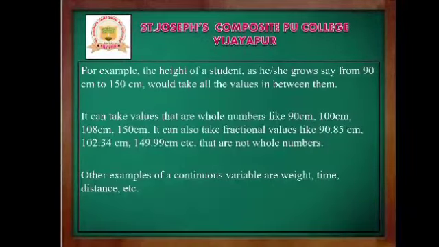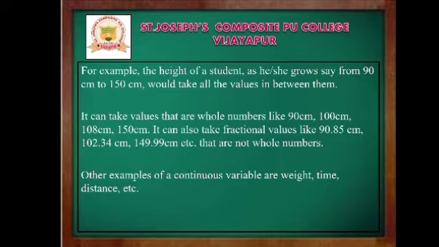For example, the height of a student as he or she grows, say from 90 centimeter to 150 centimeter, would take all the values in between, right? So we can say 5.2 or 4.2, like that. It can also take whole number values like 90 centimeter, 100 centimeter, 150 centimeter.